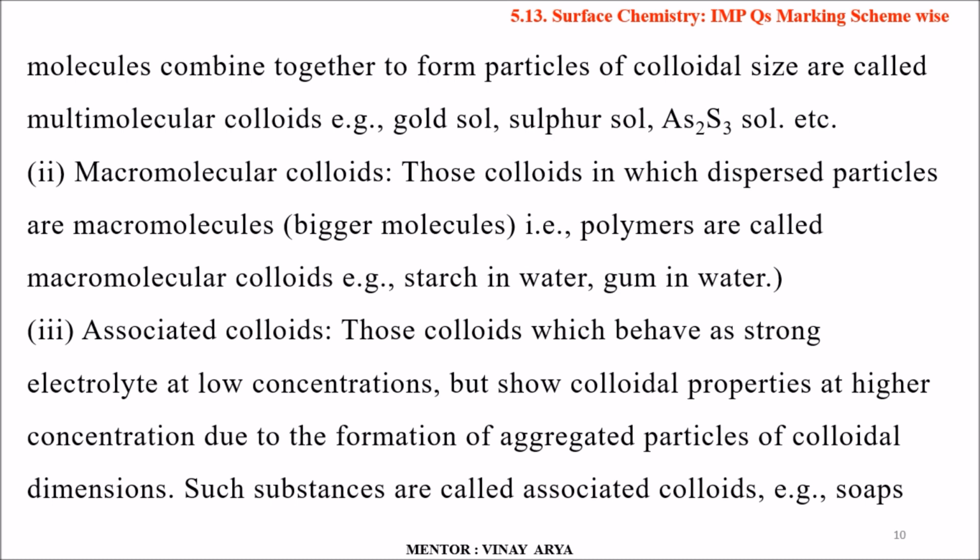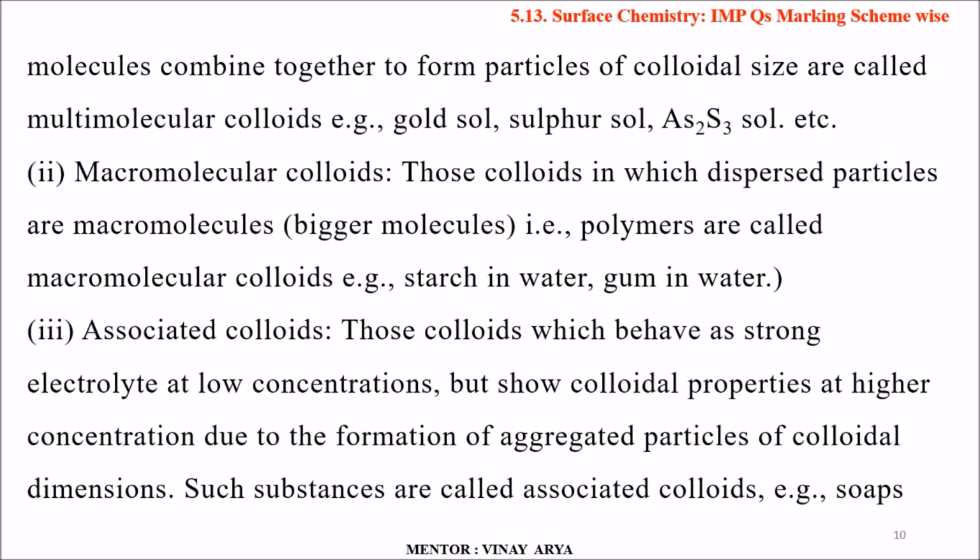Macromolecular colloids are those colloids in which the dispersed particles are macromolecules, that is, bigger molecules. They are bigger in size, having more area and a larger volume. Polymers are called macromolecular colloids. Examples are starch in water and gum in water.